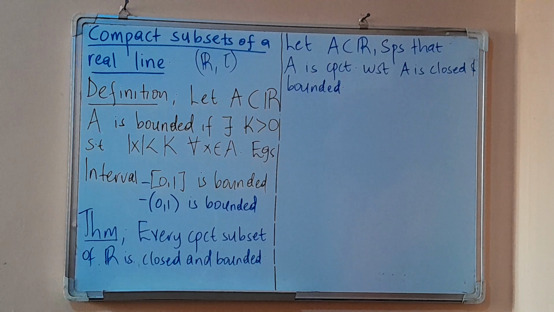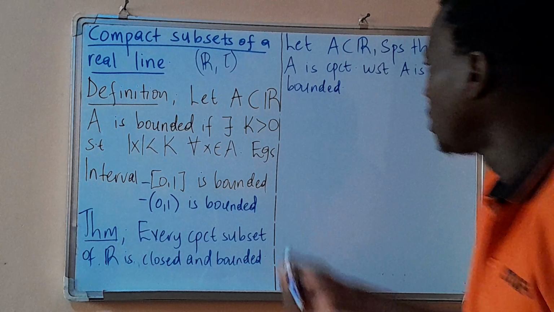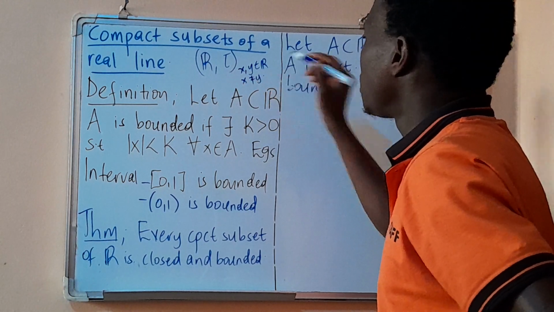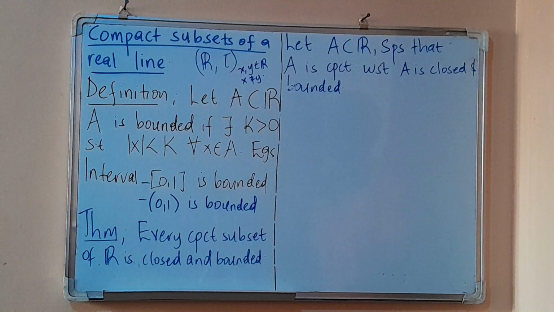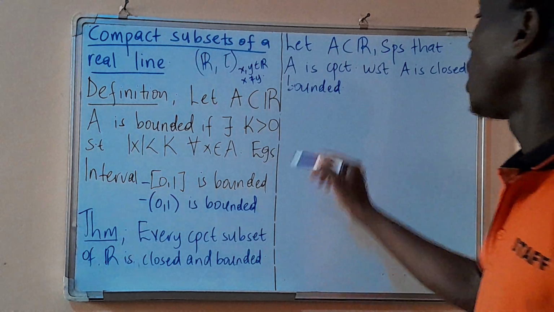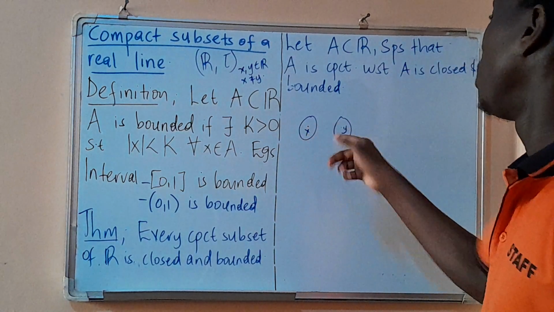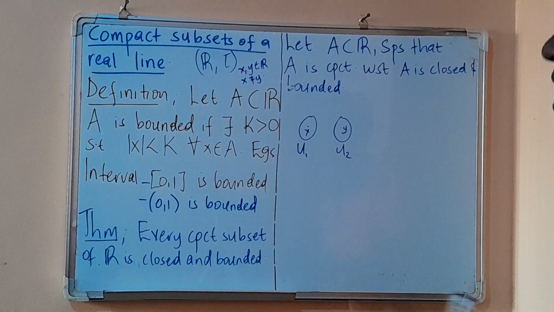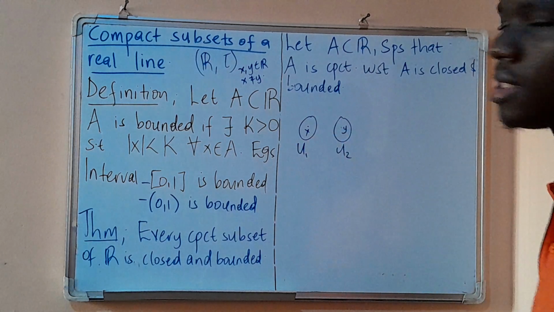For a T2 space, if you remember in the previous videos, for any 2 distinct points x, y in R, the question is, can we find 2 open sets, U1 and U2, which can enclose both of these points, such that x is in one open set, y is in another open set, and these 2 open sets are disjoint?